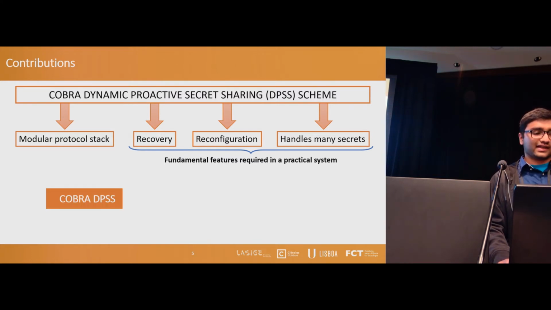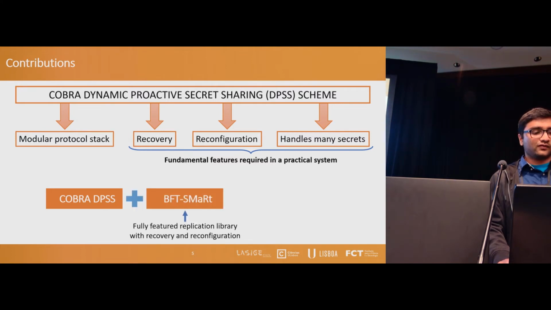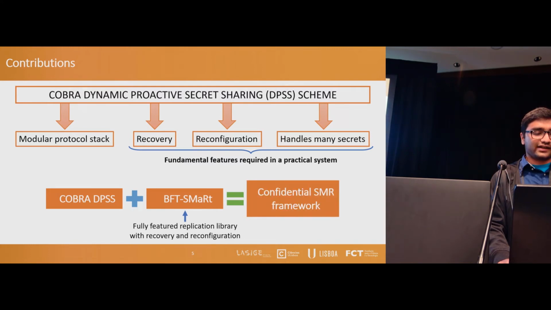So for the first time, we integrate the COBRA dynamic proactive secret sharing scheme into a fully featured replication library called BFT-SMaRt that has all the required features in practice, such as recovery and reconfiguration, making it the first practical library that we know of that supports implementation of services that require confidentiality of the stored data.